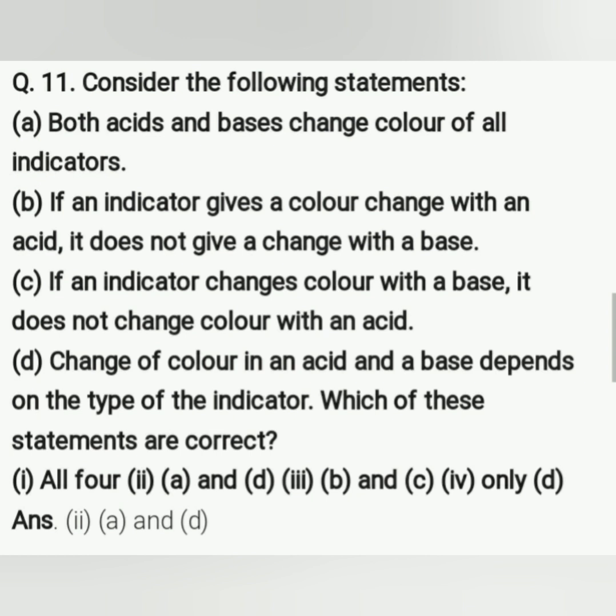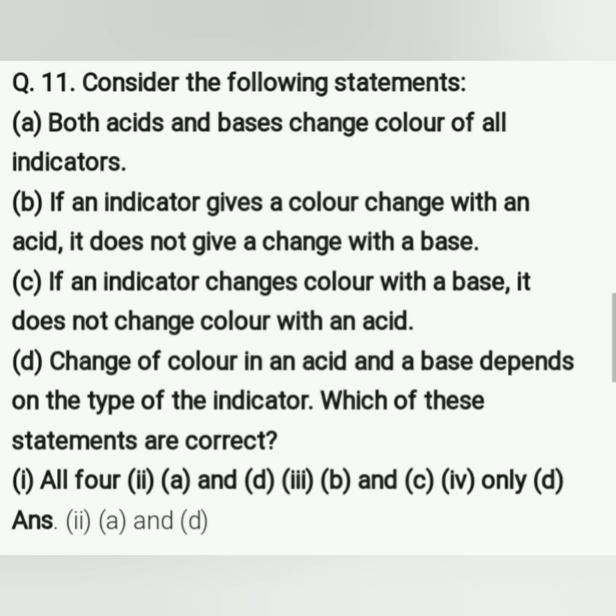C, if an indicator changes color with base, that means it does not change color with acid, again it is a wrong answer. It's not like if in base it shows the color change, in acid it does not show. So this is also again a wrong statement. So only A is correct. Okay, now last, D: change of color in an acid and in base depends on the type of indicator.